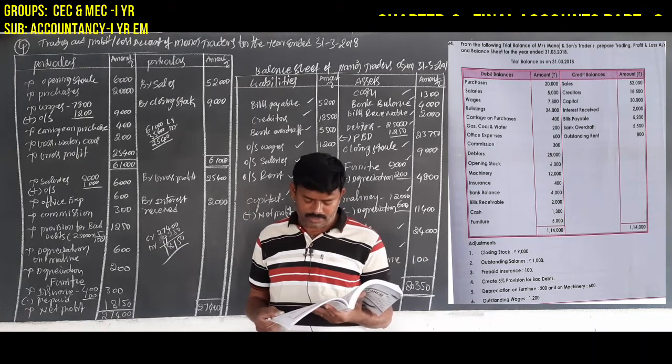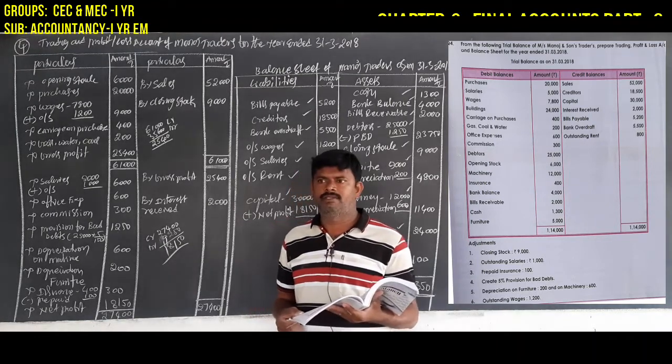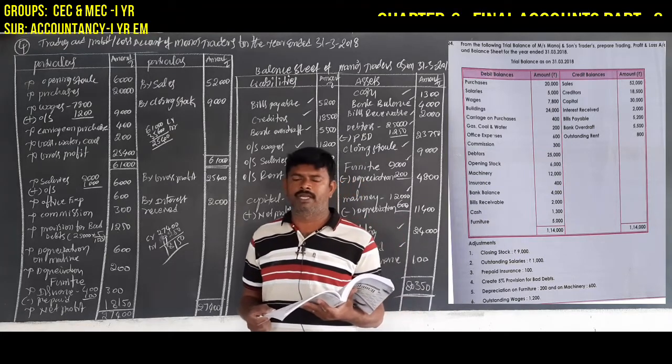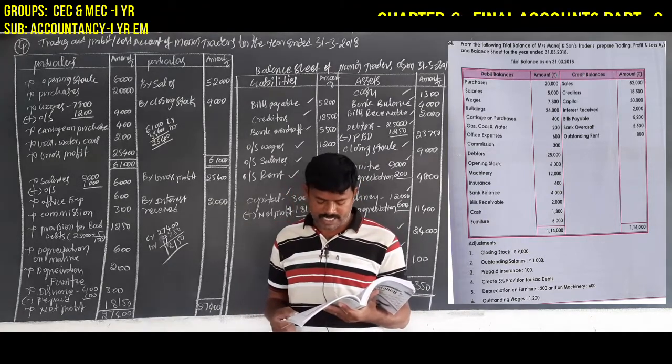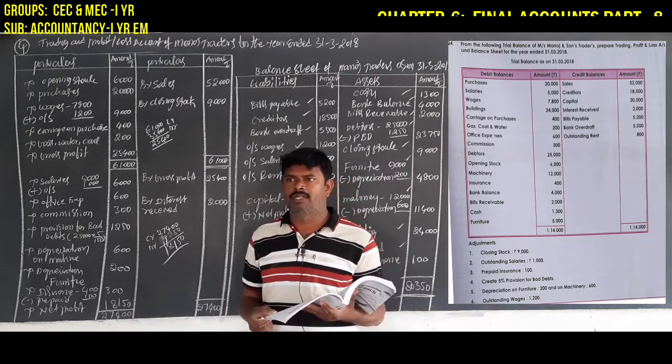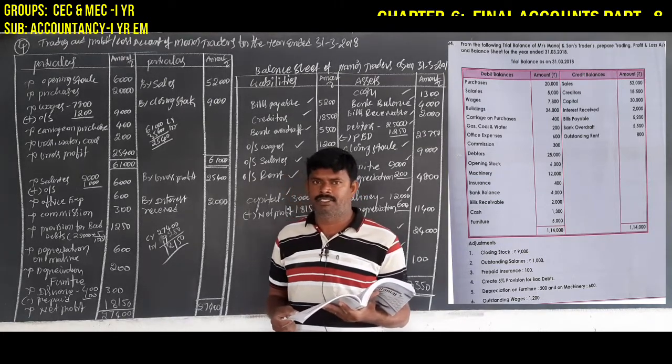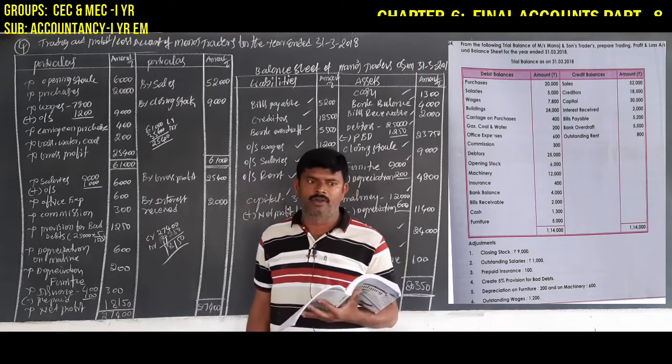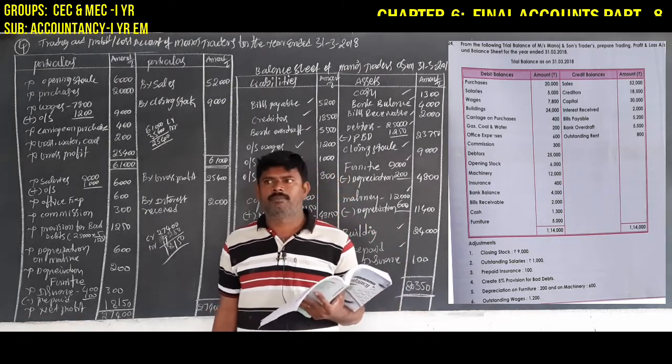Depreciation. Create a 5% provision for bad debts: it is on the P&L account debit side, and deducted from the debtors in the balance sheet, asset side. Outstanding wages are added to wages and shown on the liability side of the balance sheet. This is about the overall problem. Come to the